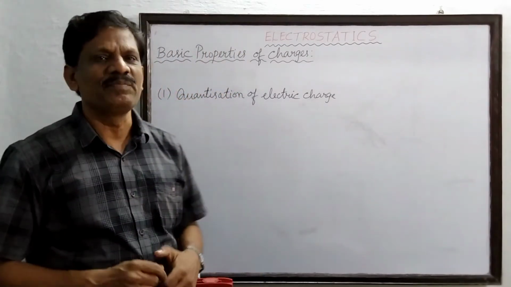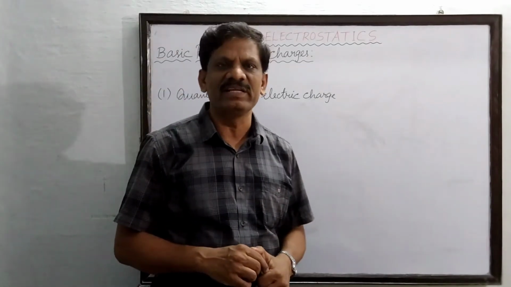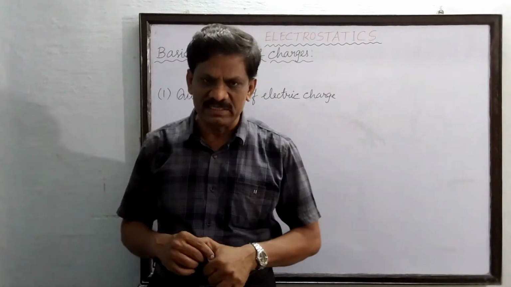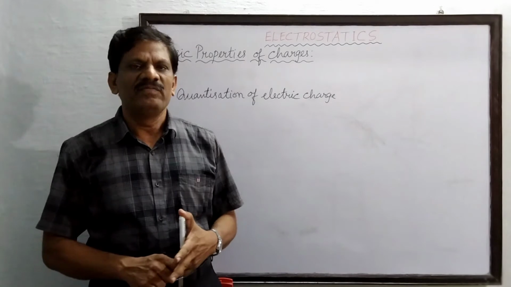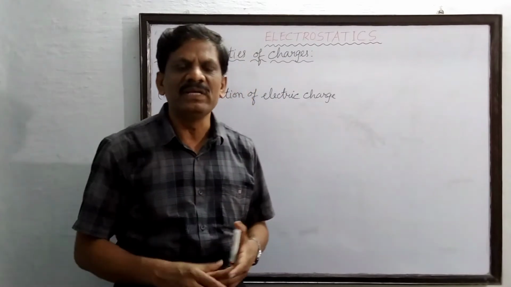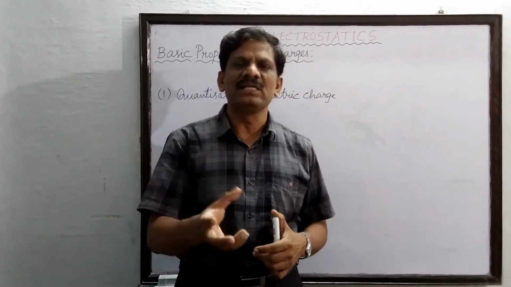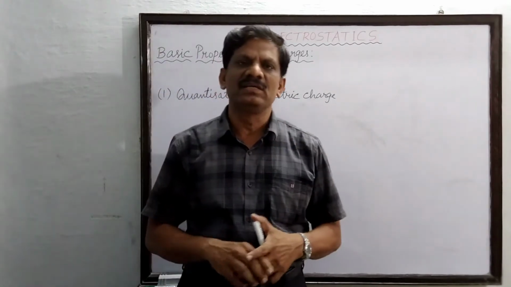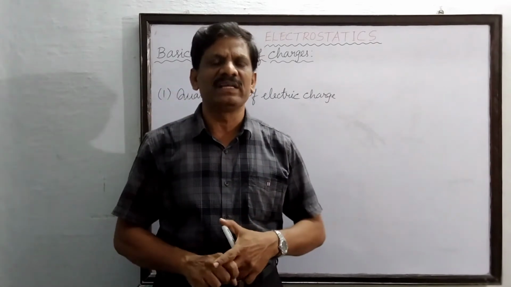But there are some very interesting properties of electric charges, the first of which is called the quantization of electric charge. What do we mean by quantization of electric charge? In the case of a glass rod rubbed with silk cloth, the glass rod loses negative charges. In what form? In the form of electrons. A few electrons leave the atoms of the glass rod and enter the silk cloth. Now these electrons may be an integral number of electrons, an integer.